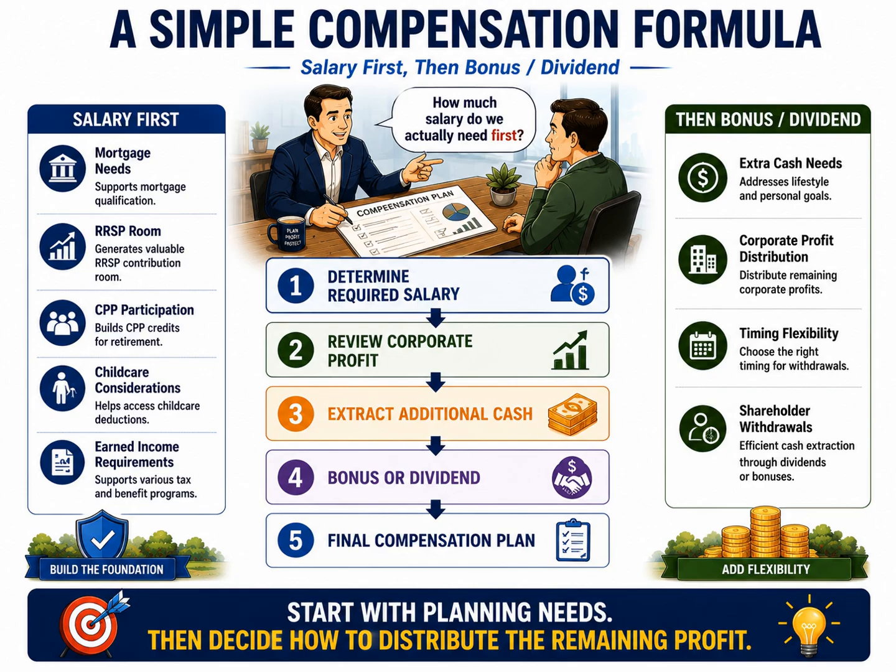The right side highlights the role of bonuses and dividends. Once the foundation has been established, dividends can provide additional cash, distribute corporate profits, offer timing flexibility, and facilitate shareholder withdrawals. The key lesson is simple. Start with planning needs. Determine the salary required to achieve those objectives. Then decide how to distribute any remaining profit through bonuses or dividends.